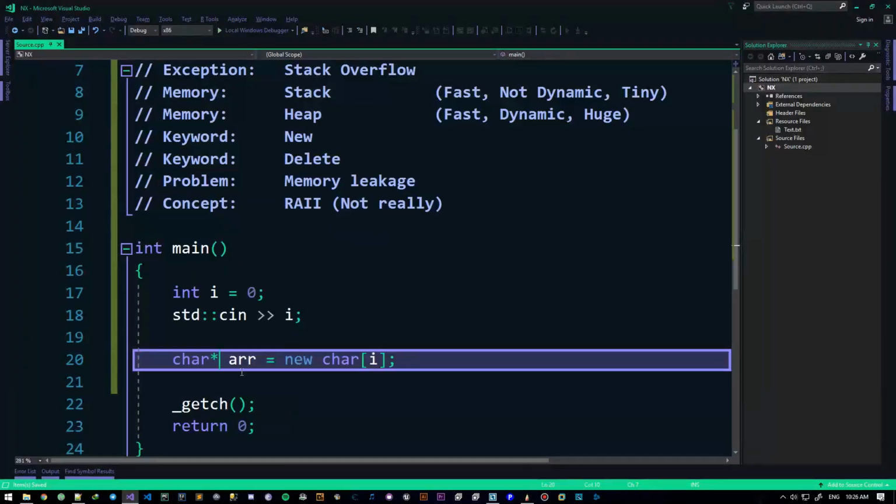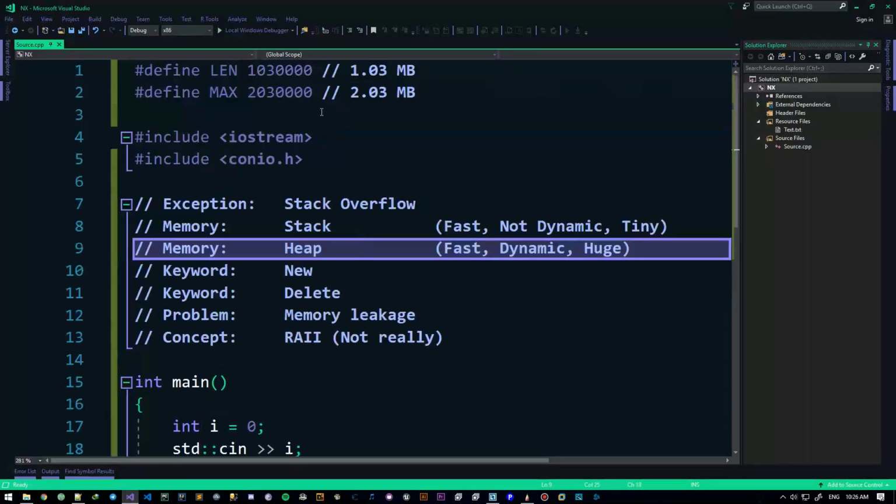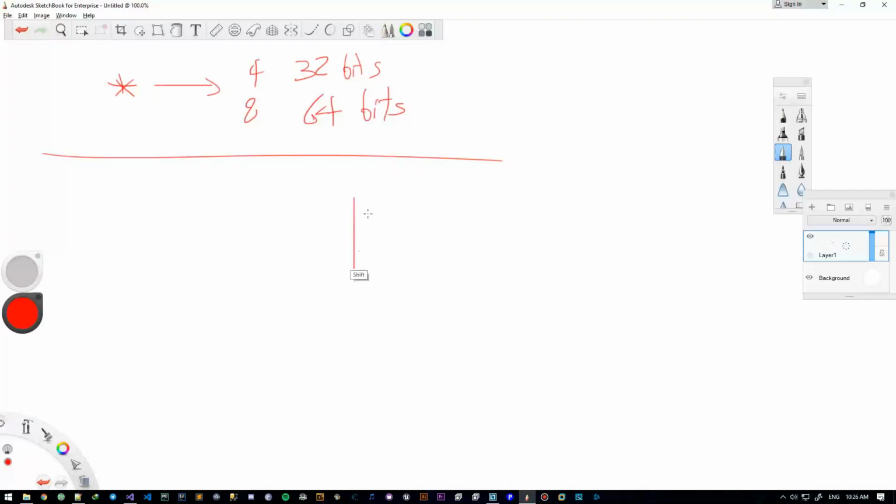Now, whenever I create something like this, I'm trying to put it into the heap. But if I want to put something huge, like 2 megabytes, in the heap, and then bring that entire 2 megabytes back into the stack, that would be the same mistake we tried at the beginning of the video. If I try to put something huge in the stack, it's just going to crash. But I can put something huge in the heap, as big as half of the memory. I can't put it in the stack, it would mess things up.